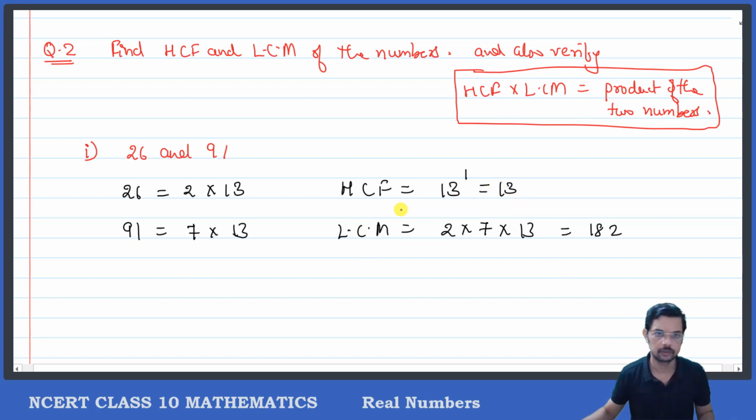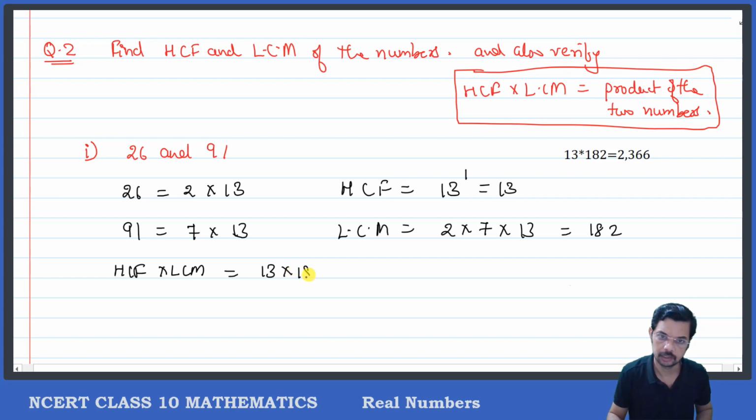Okay, now we need to calculate the product of HCF and LCM. So HCF of 26 and 91 into LCM. What is the product of HCF and LCM? It is 13 into 182, and 13 into 182 will give you 2366.